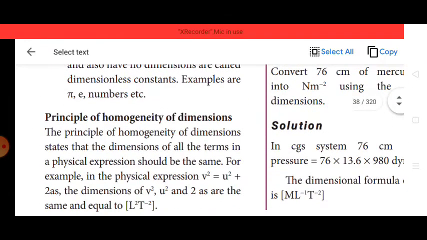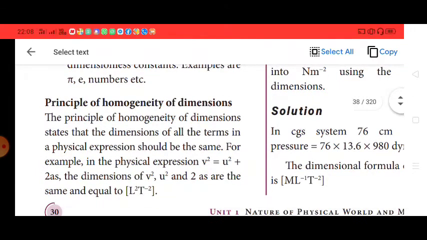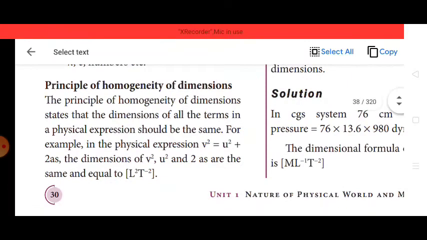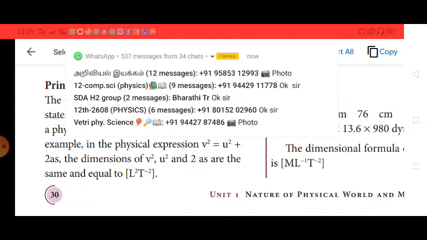Principle of homogeneity of dimensions, very important. See what is given. The principle of homogeneity of dimensions states that the dimensions of all the terms in a physical expression should be the same. That means all the physical quantities in the equation have the same dimensional expression. For example, v² = u² + 2as. We know that is Newton's equation. The dimensions of v², u² and 2as are the same and equal to [L² T⁻²].